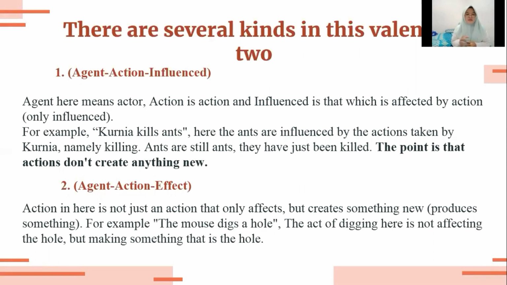Next, there are several kinds in this valency 2. At the first, agent, action, influence. Agent in here means an actor. Action is action, and influence is that which is affected by the action. For example, Kurnia killed ants. In here, the ants are influenced by the action taken by Kurnia, namely killing. Ants are still ants. They have just been killed. The point is that the action doesn't create anything new.